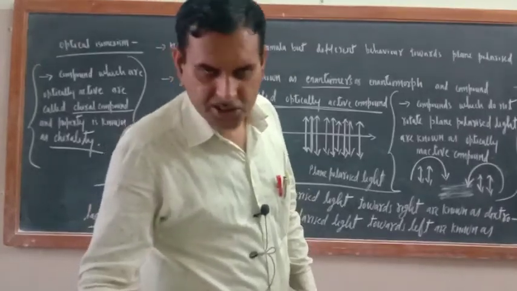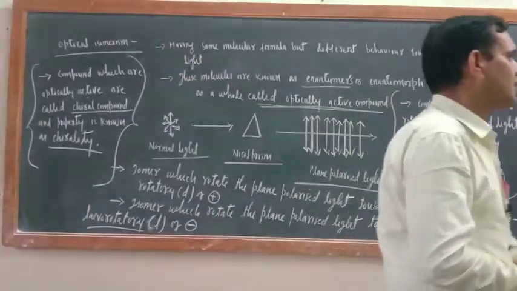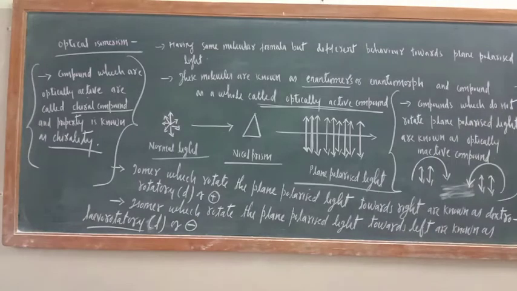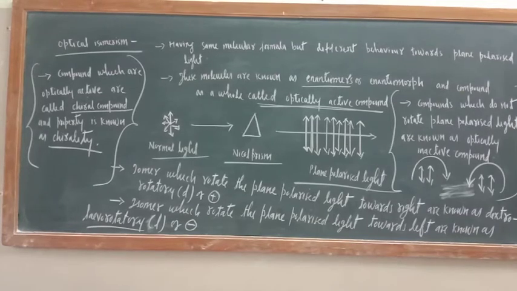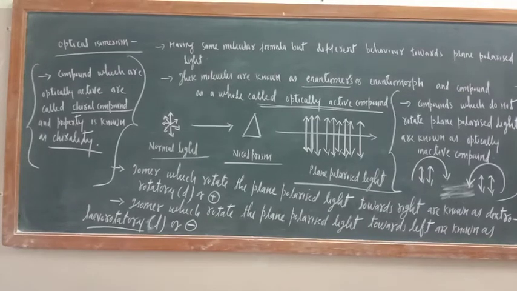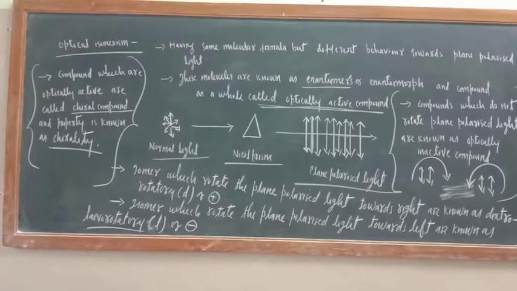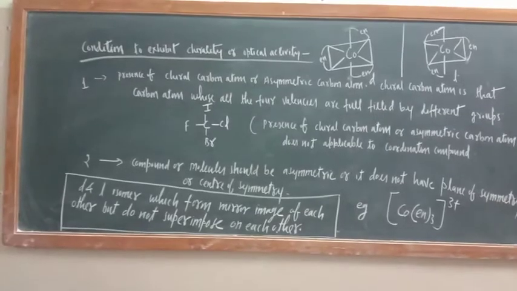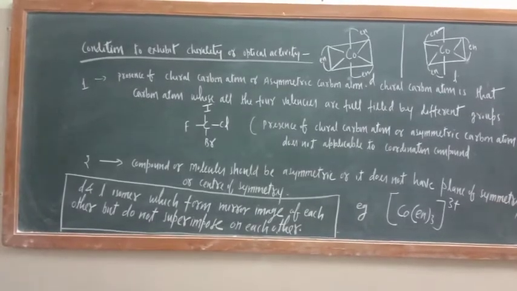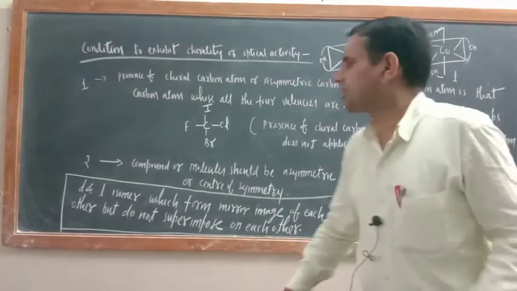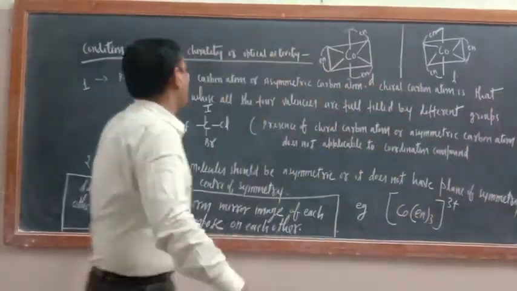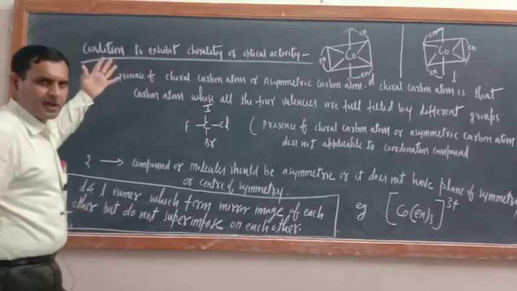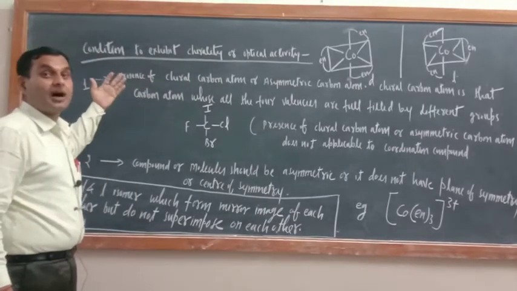Now there are some more points, means there are conditions to exhibit optical isomerism. So we'll write that condition also. We'll explain the condition for chirality or optical activity. Now just see here, the condition to exhibit chirality or optical activity, or you can write here optical isomerism, means what kind of compound will exhibit optical isomerism.